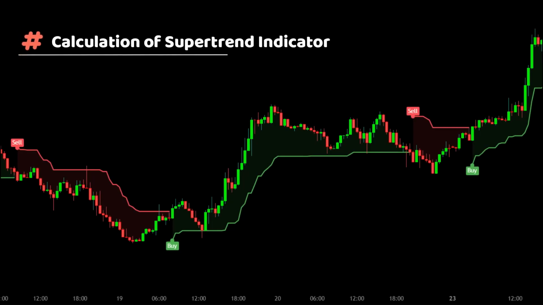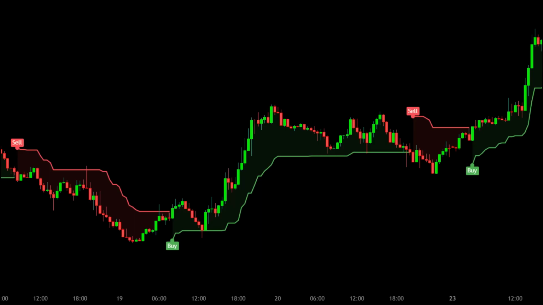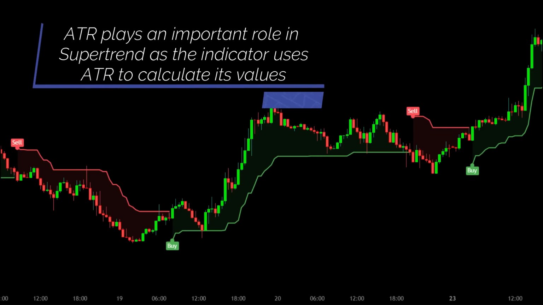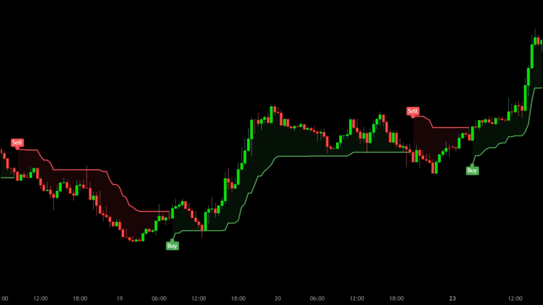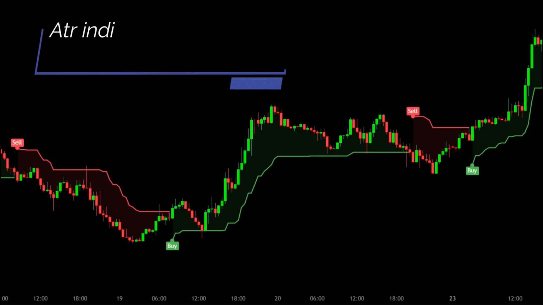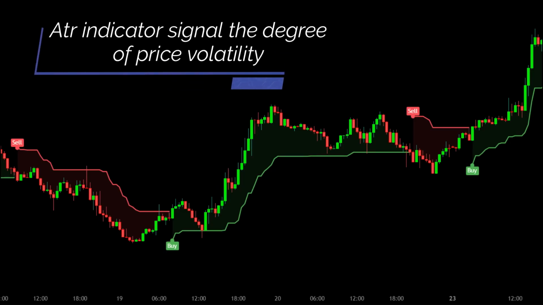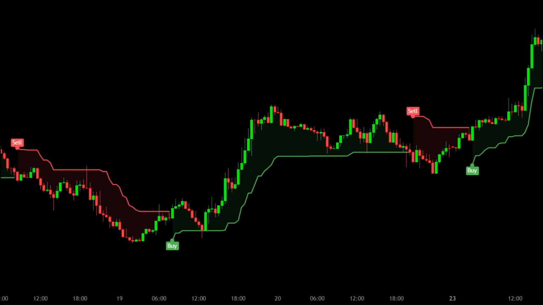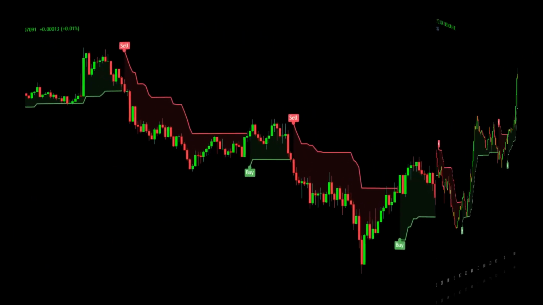Calculation of the supertrend indicator. As we know, this indicator consists of two parameters: period, also called ATR, and multiplier. ATR plays an important role in supertrend, as the indicator uses ATR to calculate its values. The ATR indicator signals the degree of price volatility in a stock. The default value of ATR is set at 10 in the indicator.